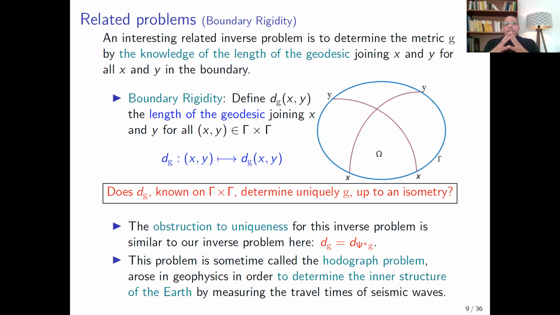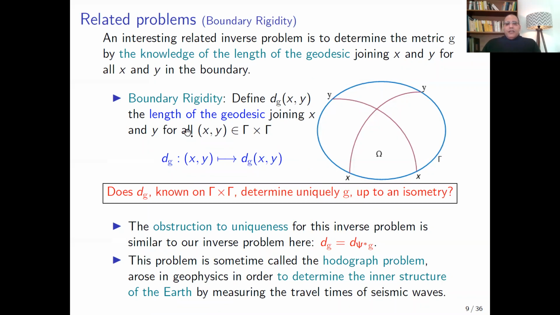Okay. Our inverse problem is related to many other problems, for example, boundary rigidity. This is an interesting problem of determining the metric G from knowledge of the length of the geodesics joining x and y, for any x and y in the boundary.